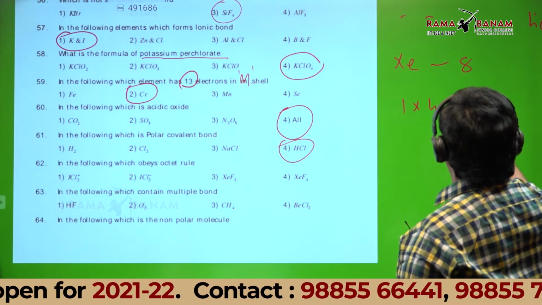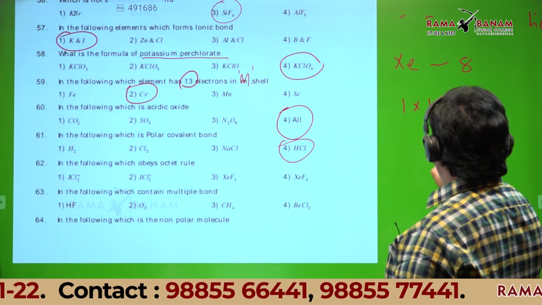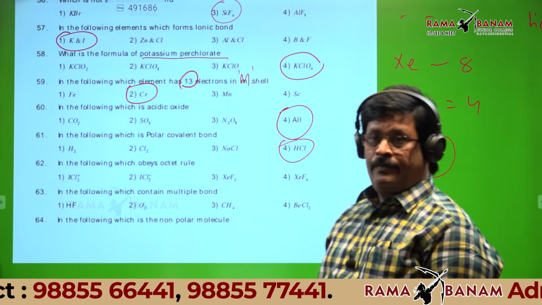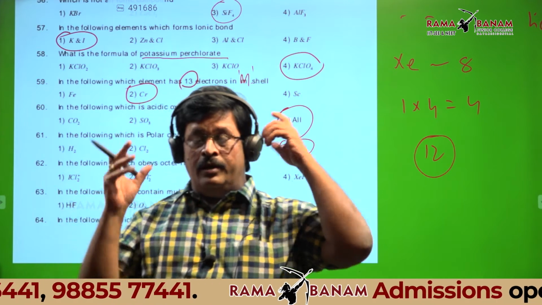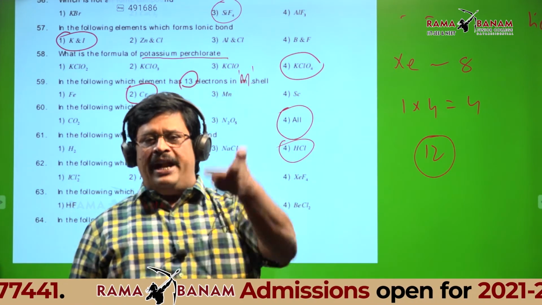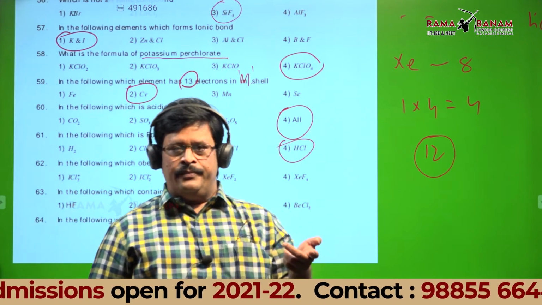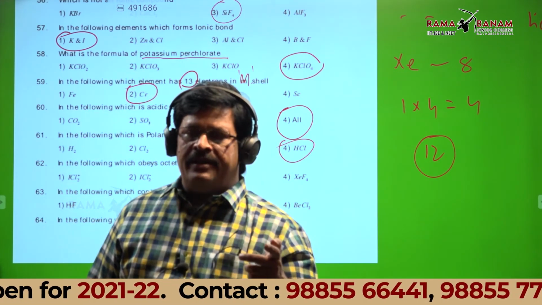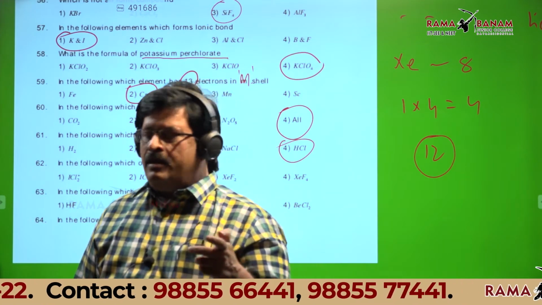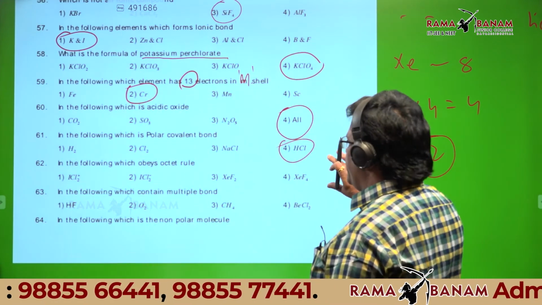So total number of electrons is 12. If it is 12, how can it be an octet? Students, is it okay? So XeF4 is not the answer.